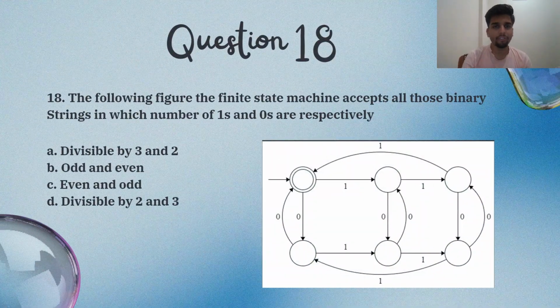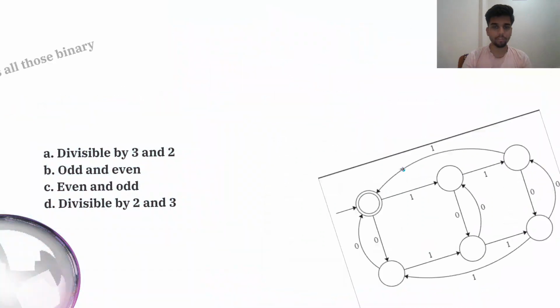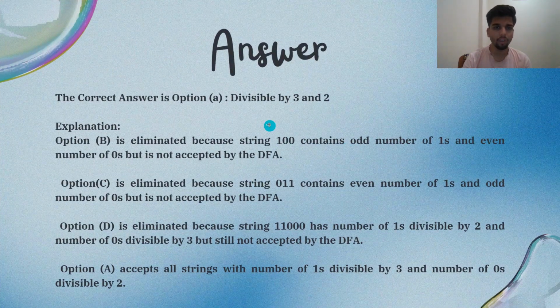Next question, we have question number 18. The following figure is a finite state machine that accepts all those binary strings in which the number of ones and zeros are respectively: divisible by 3 and 2, odd and even, odd and odd, or divisible by 2 and 3. So the correct answer is option A, divisible by 3 and 2.